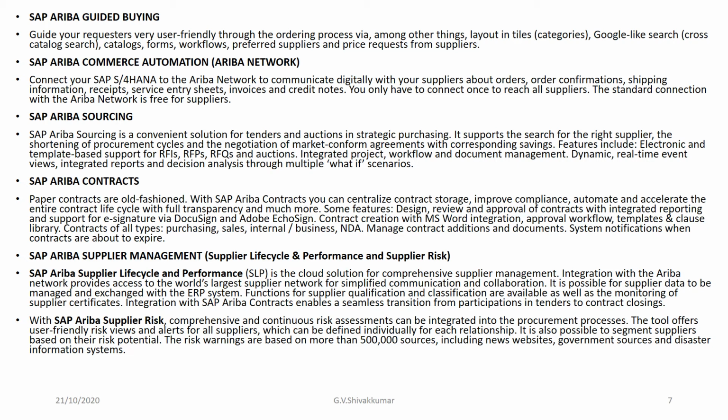It is also possible to segment suppliers based on their risk potential. The risk warnings are based on more than 5 lakh sources, including news websites, government sources, and disaster information systems.